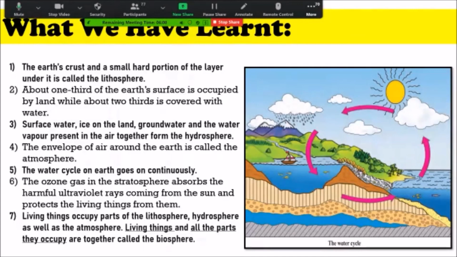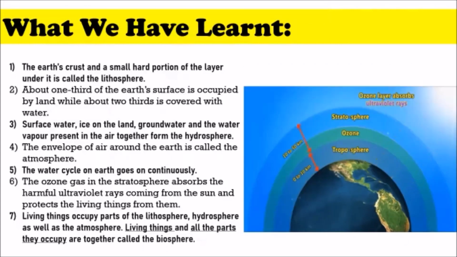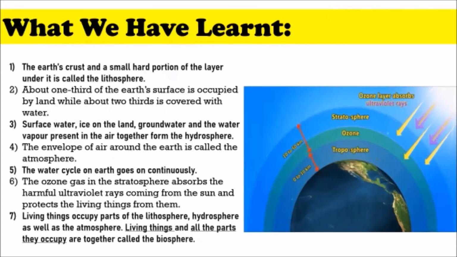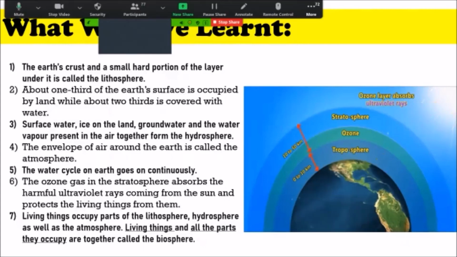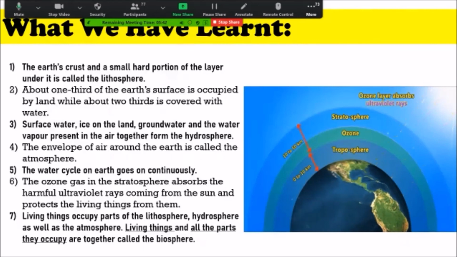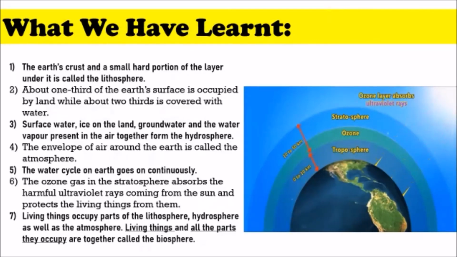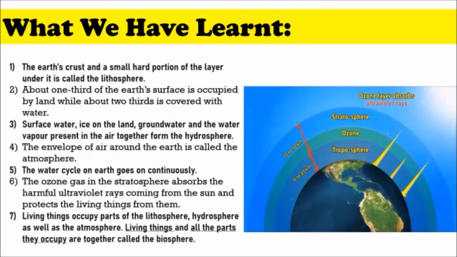Next, the ozone gas in the stratosphere absorbs the harmful ultraviolet rays coming from the sun. So that ozone layer is the gas that's there. That layer catches all your harmful rays. What is the name of the rays? Ultraviolet rays. It stops the ultraviolet rays coming from the sun, and thus it protects all living things on earth.